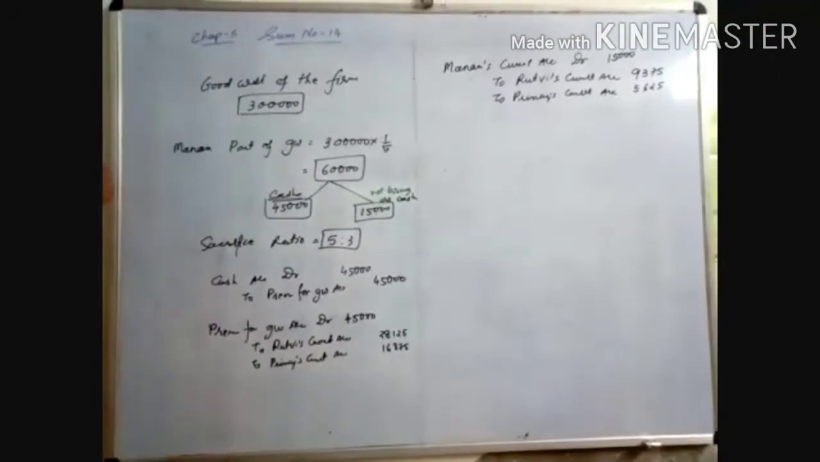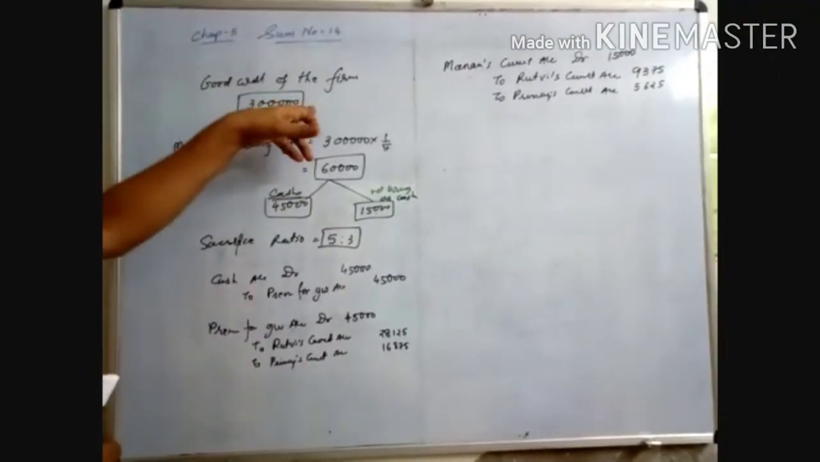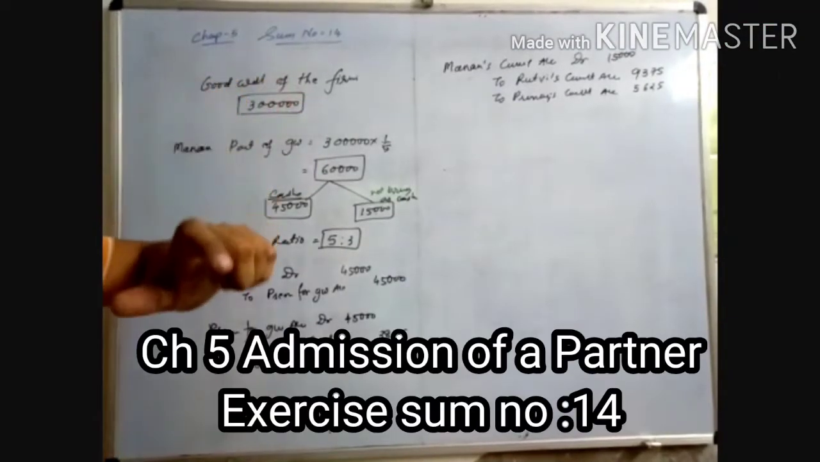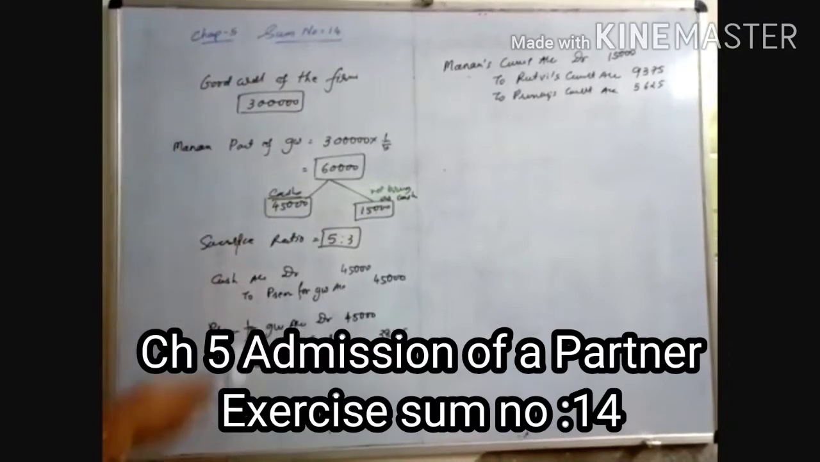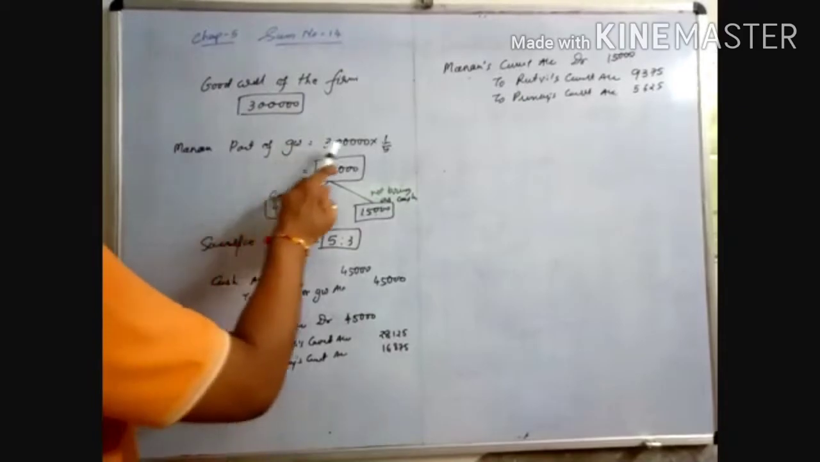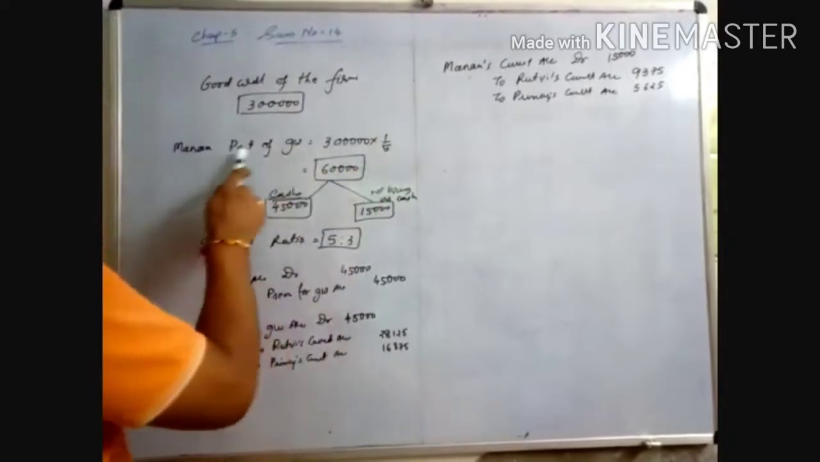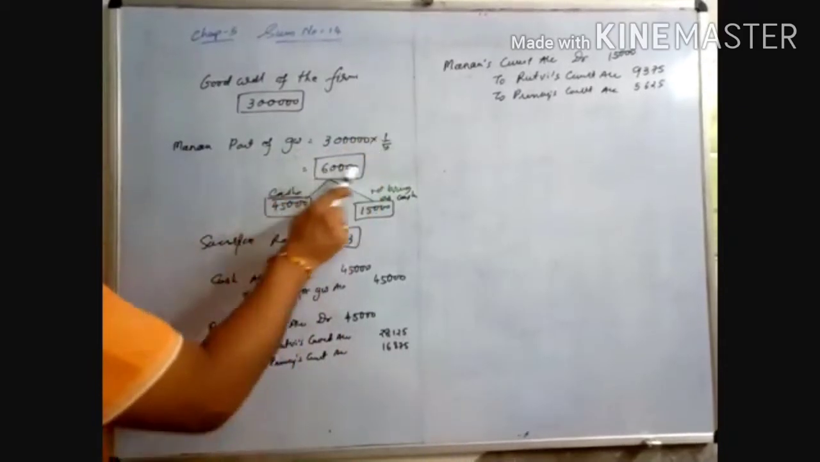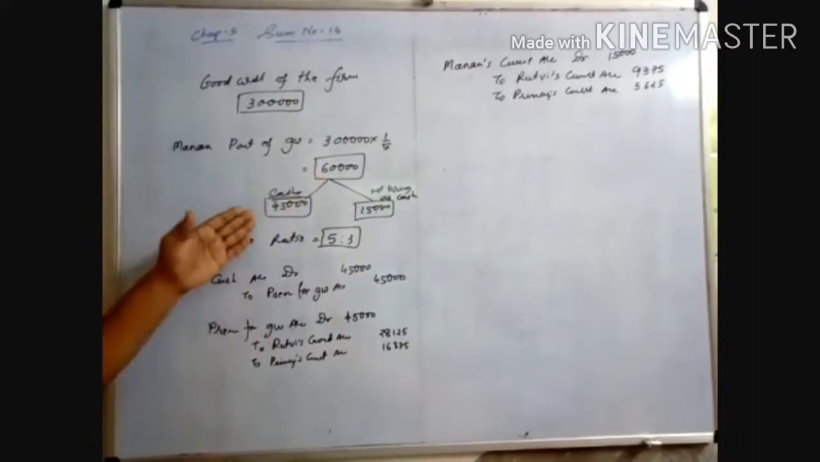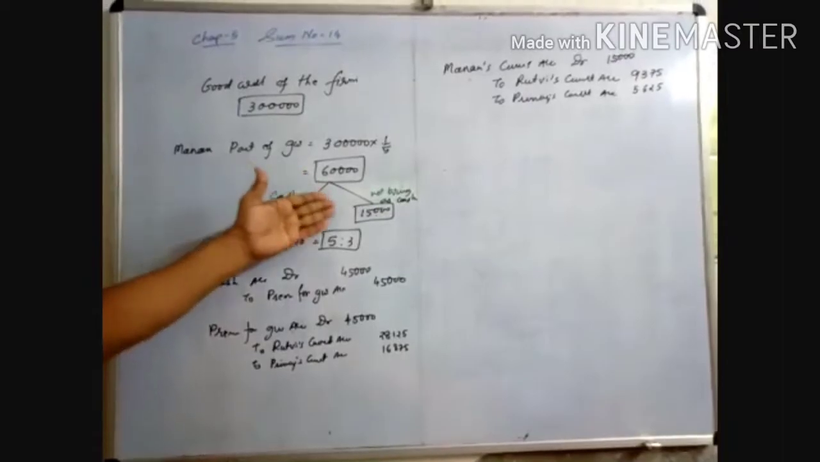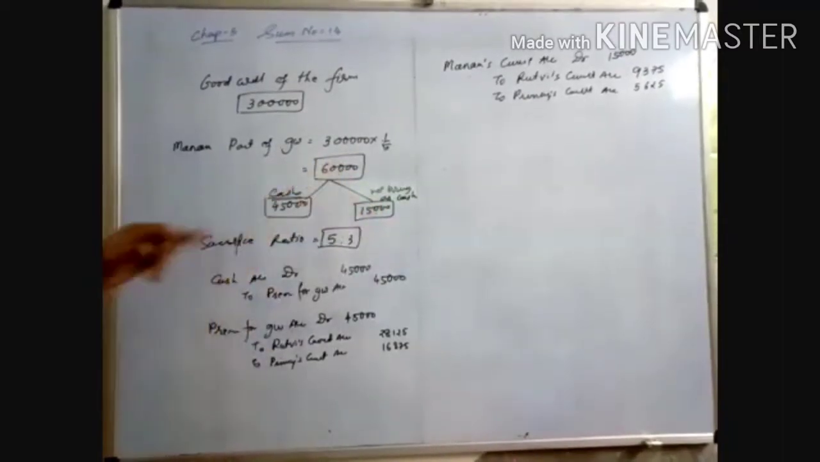Goodwill of the firm is valued at 3 lakh rupees. When the valuation of goodwill is given, we have to find the new partner's part. The new partner's part of goodwill is 3 lakhs into 1 by 5. Manan's part of goodwill is 3 lakhs into 1 by 5, which is 60,000. Out of 60,000, 45,000 is brought as cash and 15,000 is not brought as cash.